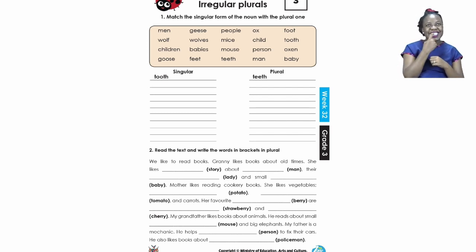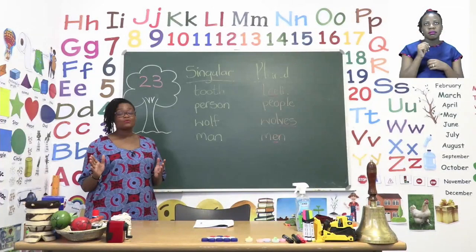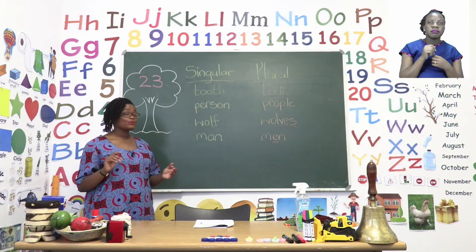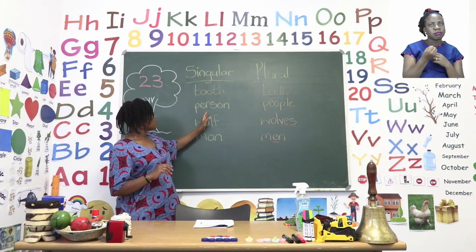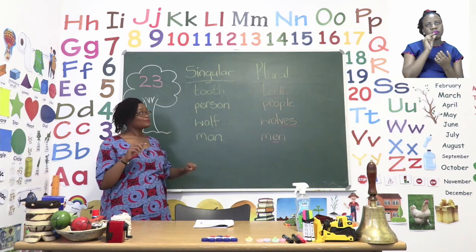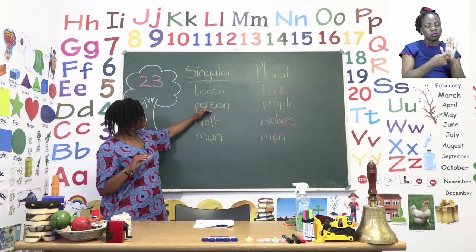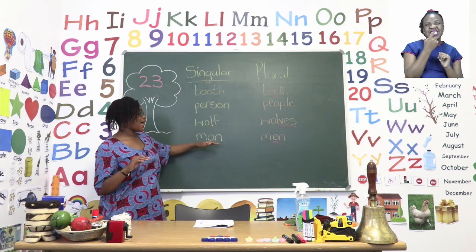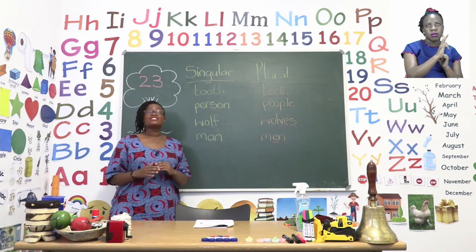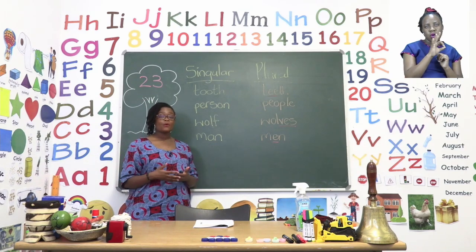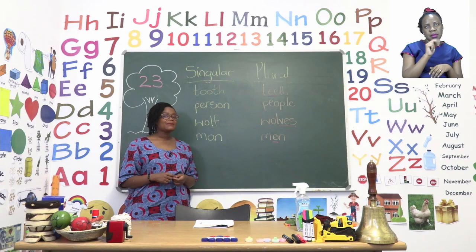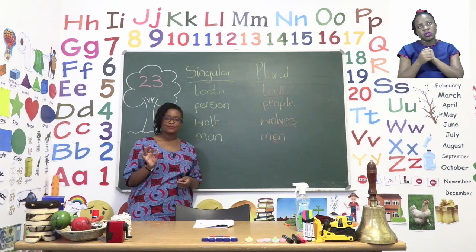Now we're going to do the first part together. Let's take a look at the board. Now I have a few more words that have singular and plural forms. All these are singular, which means one. Tooth, person, wolf, and man. Now when we change them to many or plurals, that's when the word changes its form.